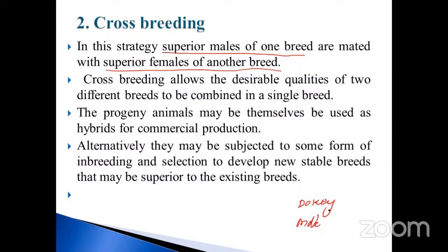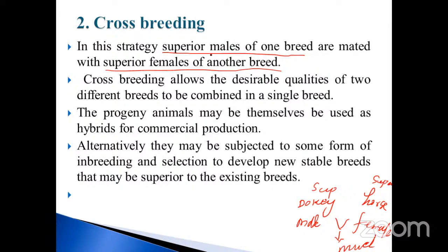Okay, male, and also horse, female. Here, take an example. This one is also a superior quality, and this one is also a superior quality. We are crossing these two. You will get a new variety, isn't it, my dear? That is called a mule. Okay, mule. So this is very, very important.